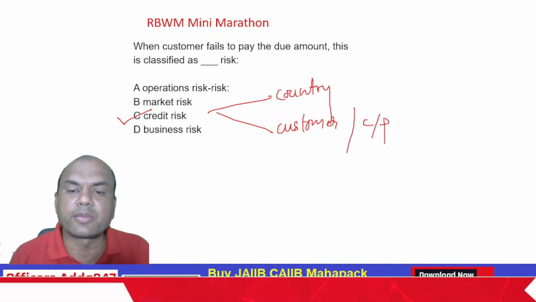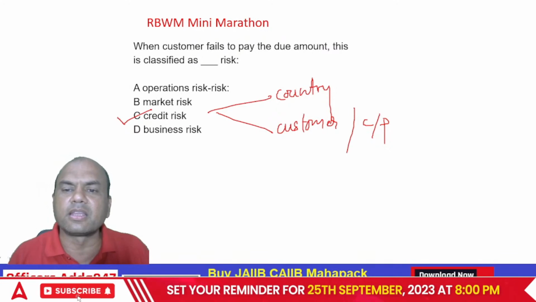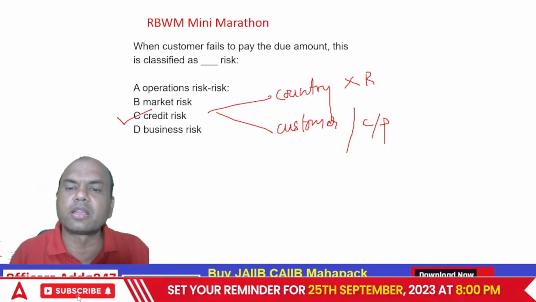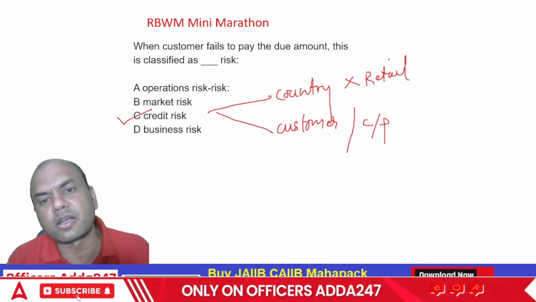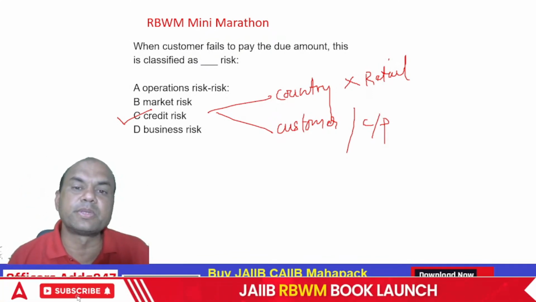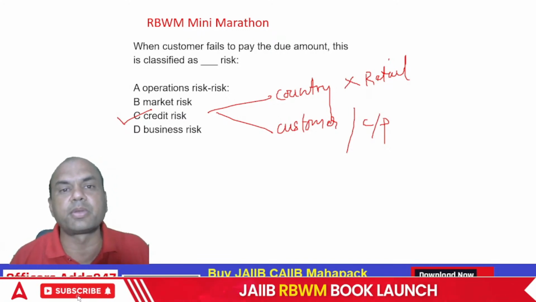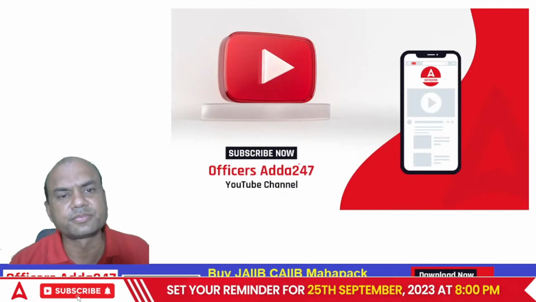But in banking terms, we call it customer risk. Country risk means if the country fails. This is not there in retail, because retail banking generally functions in the single country only. But customer risk is always there. Customer risk means the customer takes the loan and can't repay the loan. Okay, that is customer risk, isn't it?